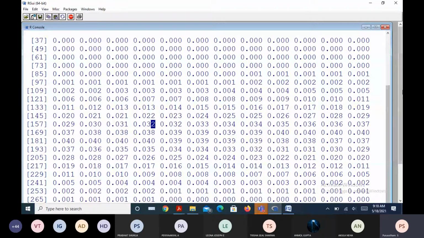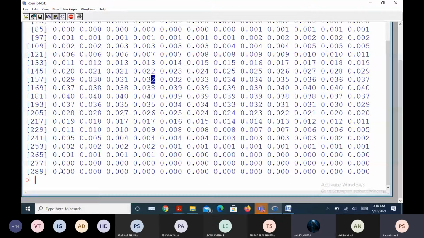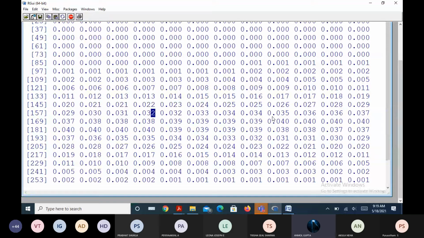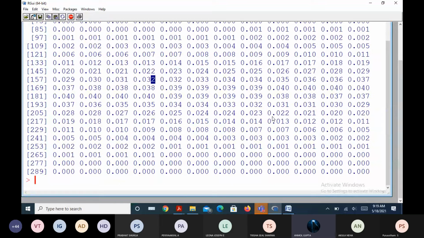So all the values are ranging between 0 to 1, right? Yes, sir. It is a probability distribution function, remember. As it is a probability distribution function, the values must lie between 0 to 1.